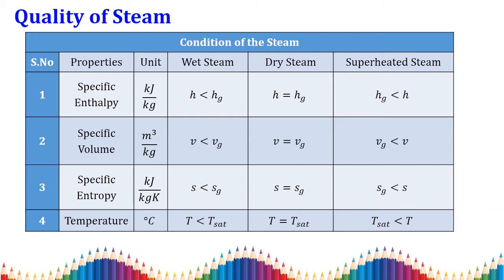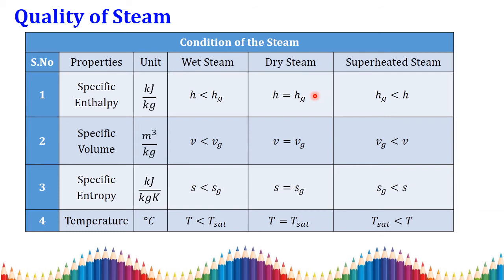So before getting into the problem, we need to know what is the state of the steam. There is the condition of the steam, or the quality of the steam, we need to identify. For that we all know that three different conditions or qualities of the steam are available. The first one is wet steam, the second one is dry steam, and the third one is superheated steam.